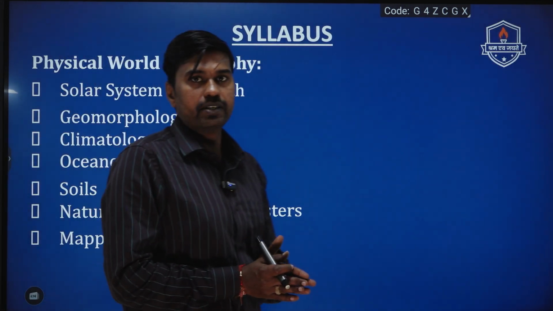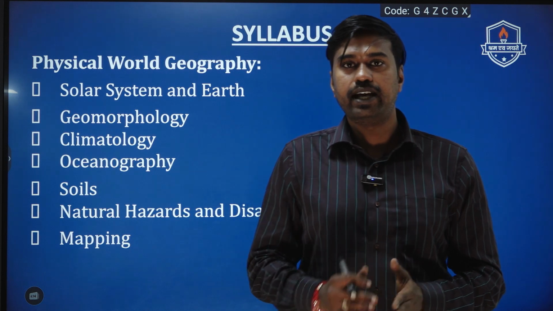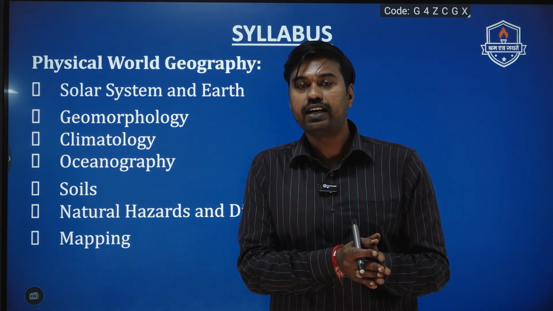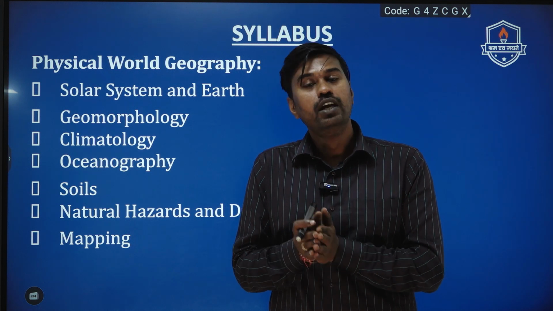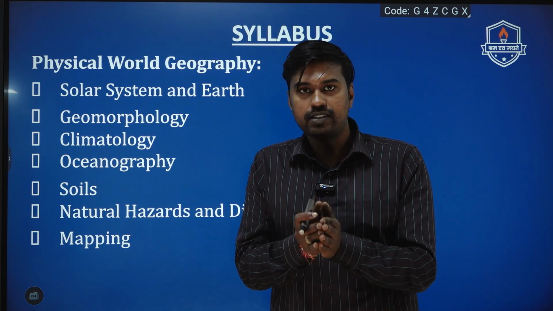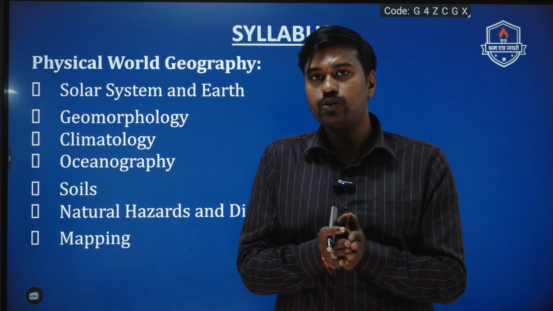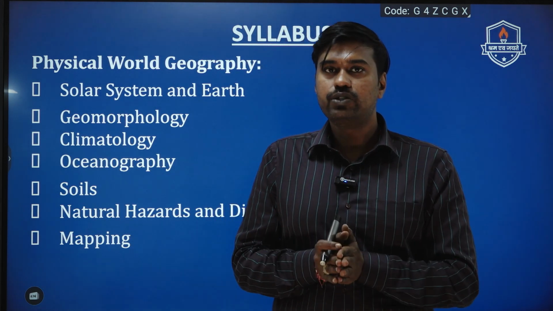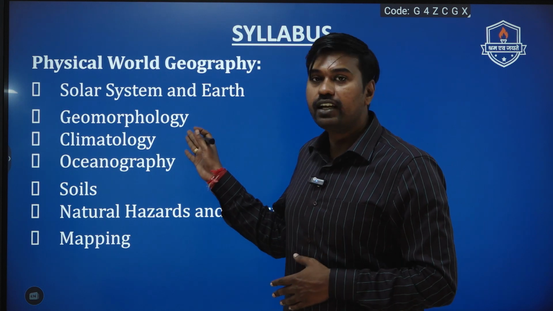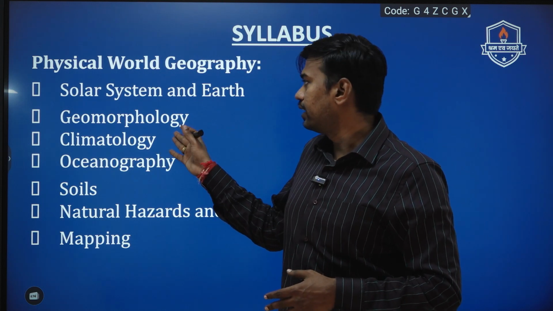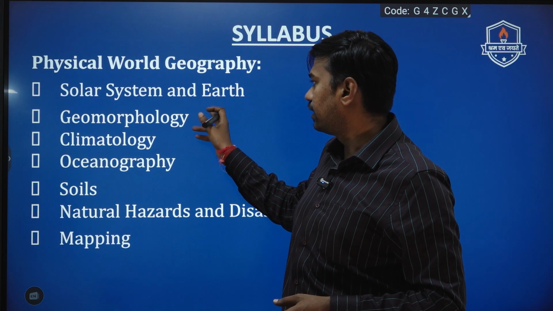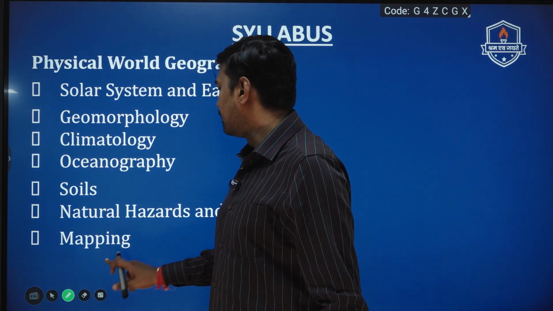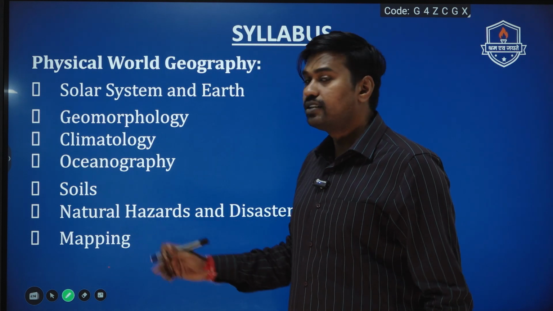Now, going into the syllabus component, this particular test number 9 covers geography. Here, questions will be asked from geography and current affairs, and in geography, the syllabus for this test focuses on the 11th standard NCERT, that is, one on world geography and another on Indian geography, which you need to study. Now, going into physical world geography, the syllabus consists of the solar system and earth, geomorphology, climatology, oceanography, soils, natural vegetation and disasters, and mapping.